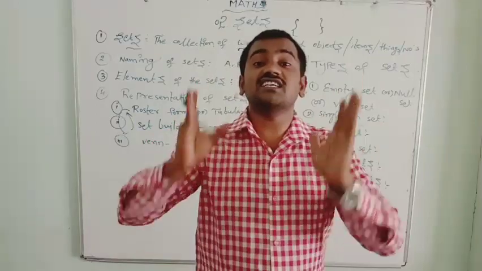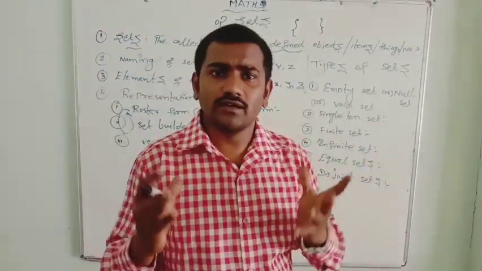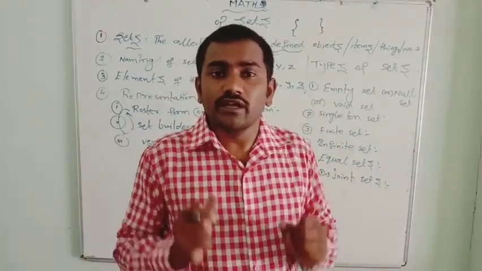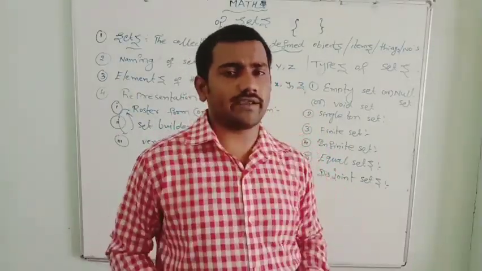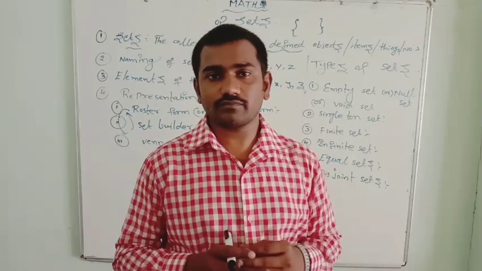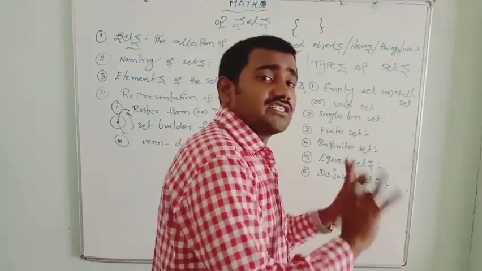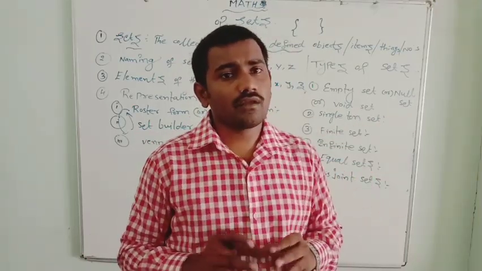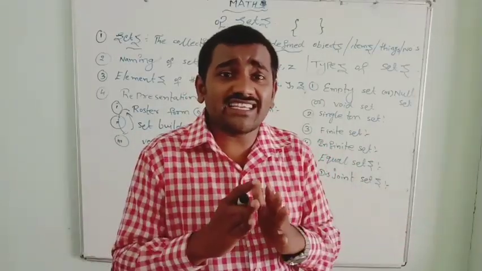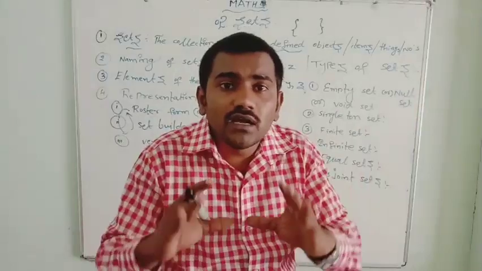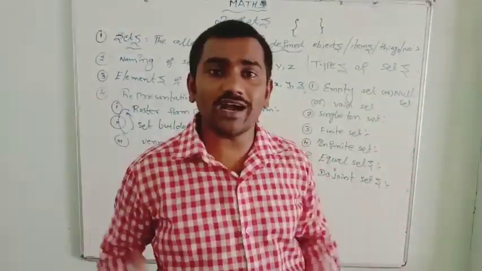What is the meaning of a disjoint set? Disjoint, they are not joint, in the sense if there are two or more than two sets. Suppose in the case of two sets, the number of elements of set A and set B are not same. If they don't have any common elements, they are known as disjoint sets.